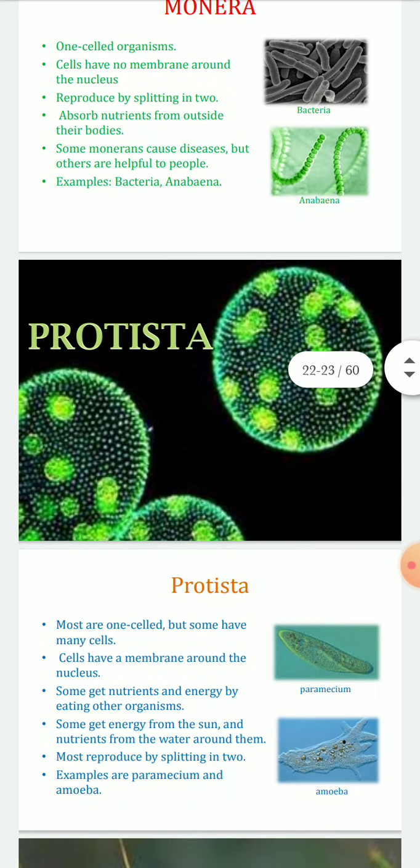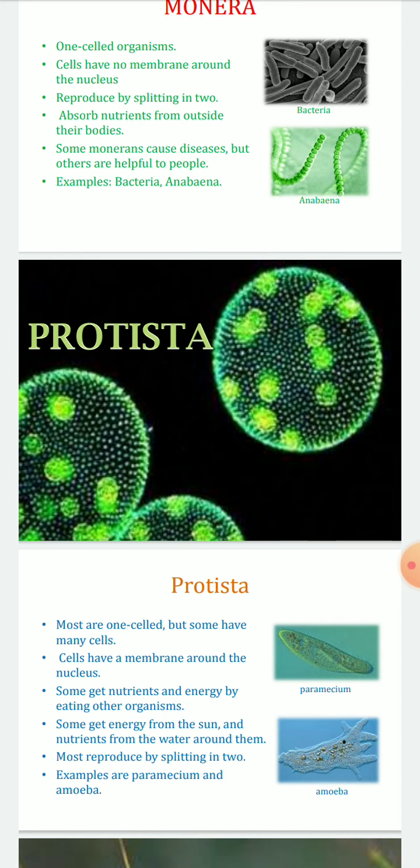Protista. Protista are mostly one-celled, but some have many cells, and cells have a membrane around the nucleus. Some get nutrients and energy by eating other organisms, and some get energy from the sun and nutrients from the water around them, and most reproduce by splitting in two. So protista is basically a one-cell organism, but also at times they are multicellular.